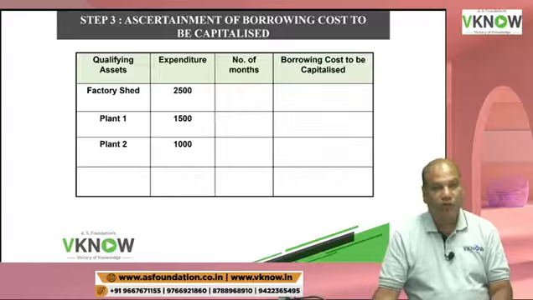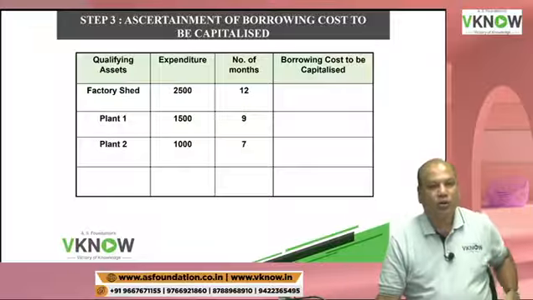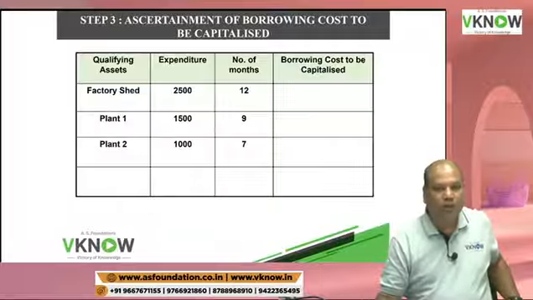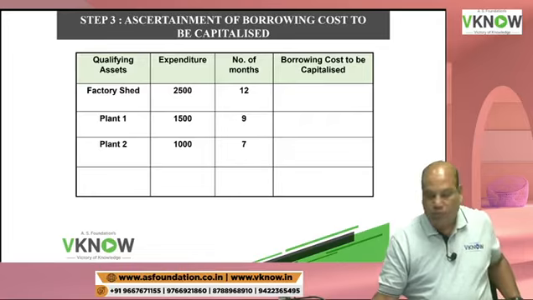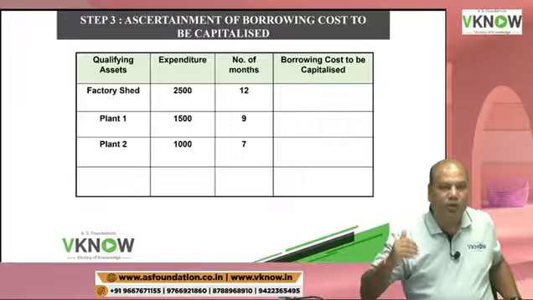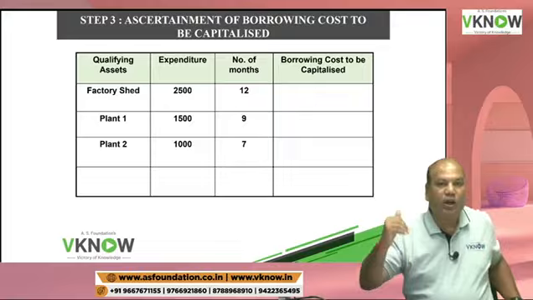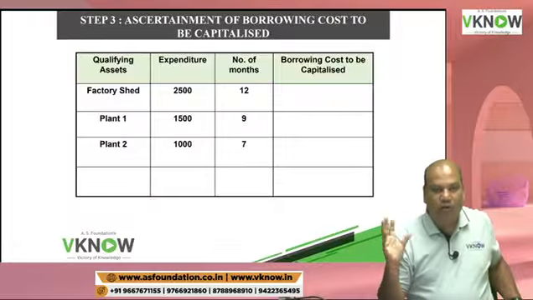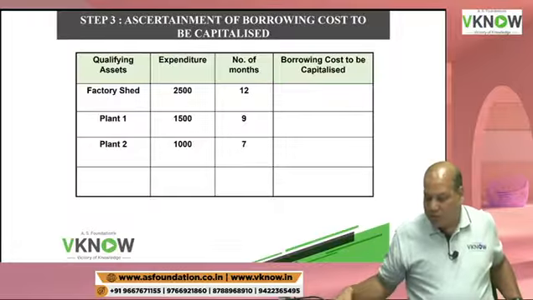A number of months is also given. If it is given, then you have to apply the number of months for interest calculation. If not given, directly multiply by the full amount. If construction expenditure is given at different points of time, then apply average expenditure. Okay, according to data, change the answer.